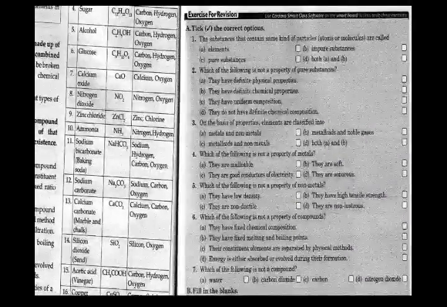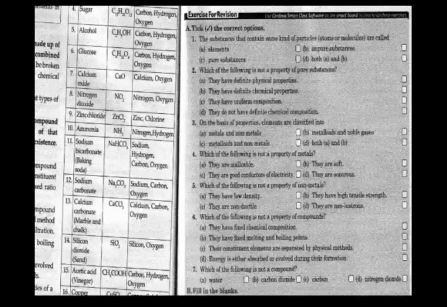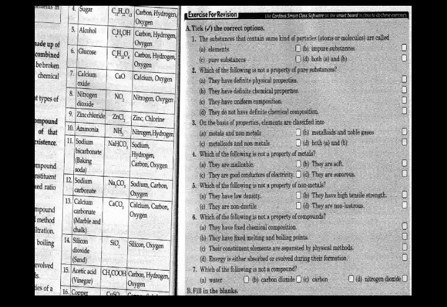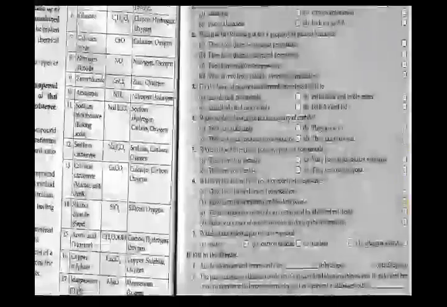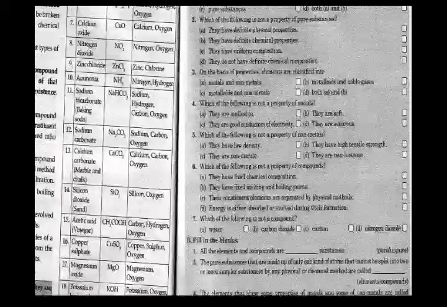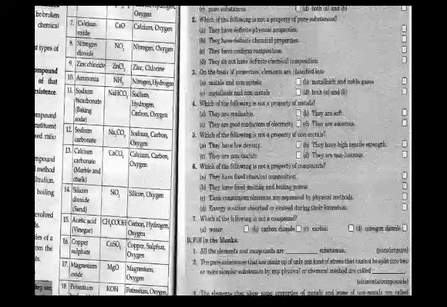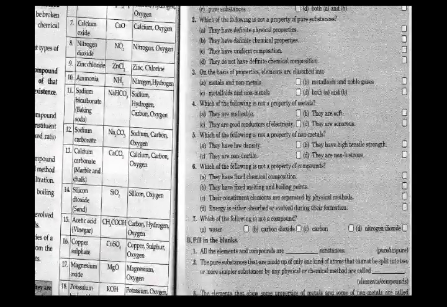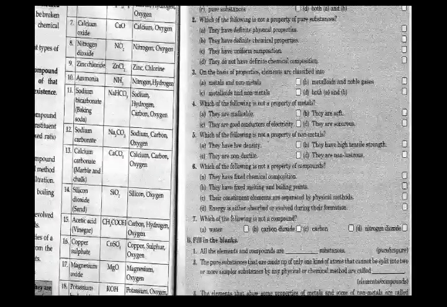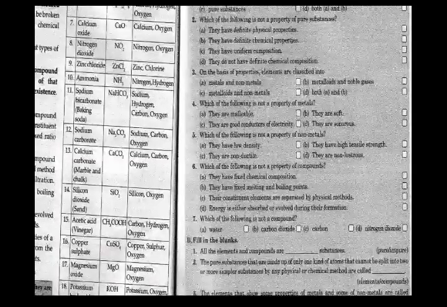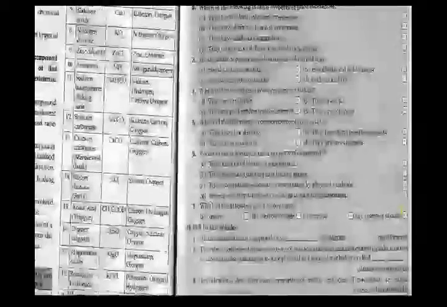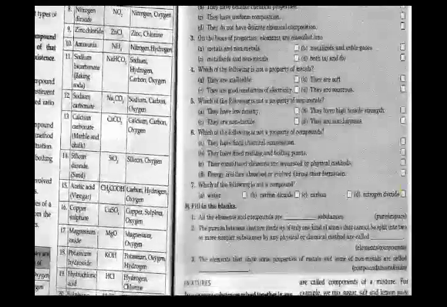Tick the correct option. The substances that contain same kind of particles, atoms or molecules are called pure substances, elements or impure substances. What is the answer? It is the elements. Which of the following is not a property of pure substances? They have definite physical properties, they have definite chemical properties, they have uniform composition, they do not have definite chemical composition. I hope you can easily take out the answer, that is D. They do not have definite chemical composition.